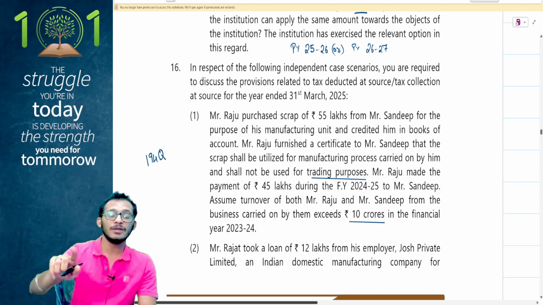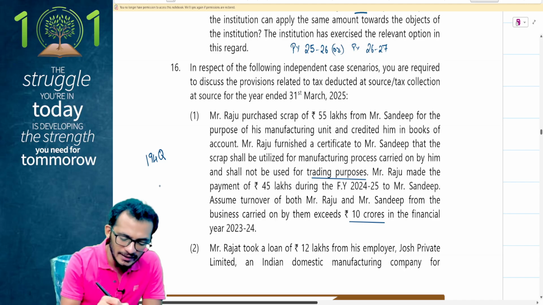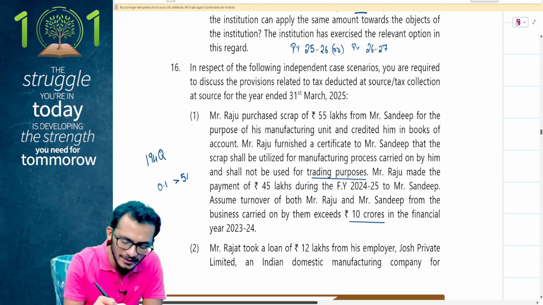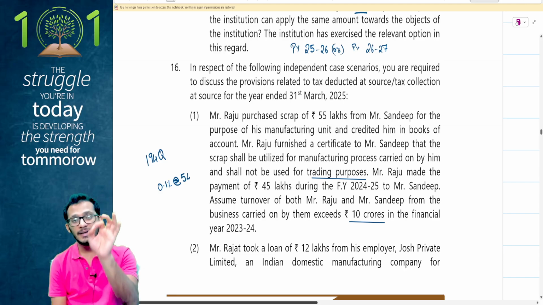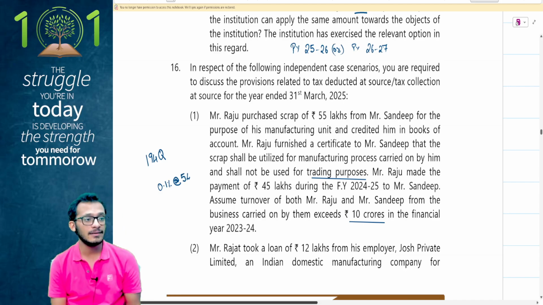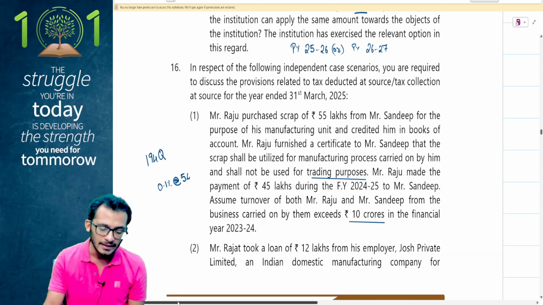So Raju will have to do TDS on Mr. Sandeep for a price of 0.1 percentage on the price exceeding 50 lakhs, which means 5 lakh rupees. So on the 0.1 percentage on the 5 lakh rupees, he'll have to do TDS at the rate of 0.1 percentage. TDS 194Q will apply in this case. You can't avoid it. Yes, great.